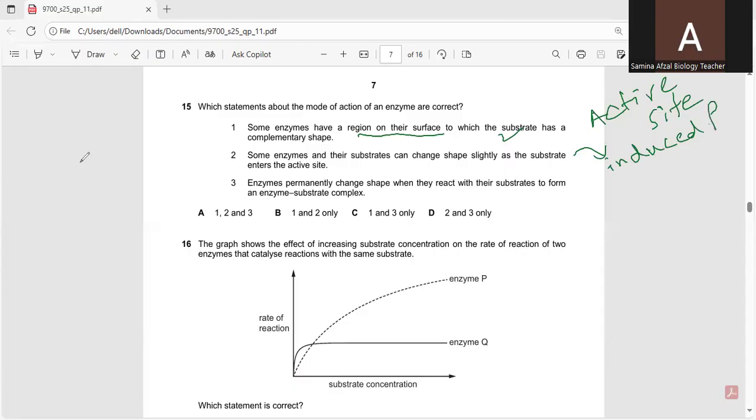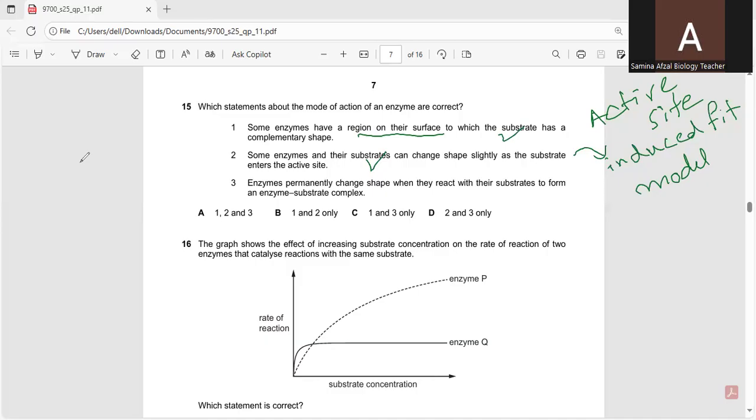When the substrate is attached to the enzyme, the active site of the enzyme and the substrate can undergo a slight conformational change to achieve a better fit when they bind, optimizing the reaction. So this statement is also correct.